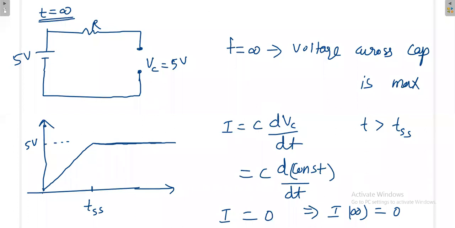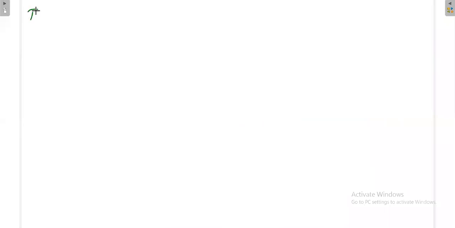Next, for the inductor. Again for the inductor, what is our omega? Time tends to infinity.